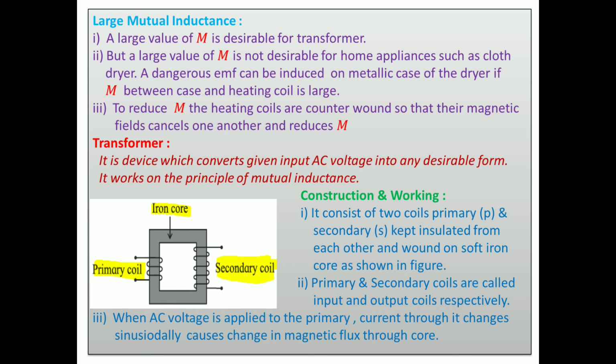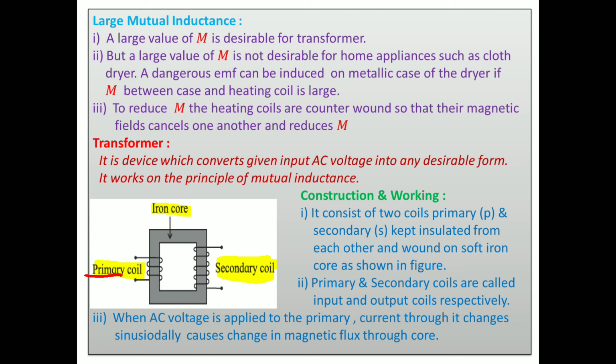These coils have different numbers of turns and different diameters also. What you want, step up or step down, depends on it. Now, the primary coil is called the input coil. Look here, this is the input coil, and here the secondary coil is called the output coil.